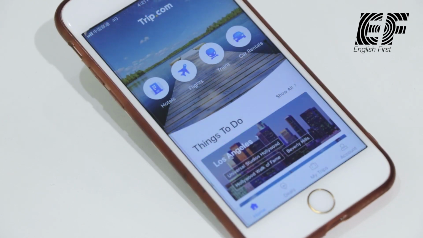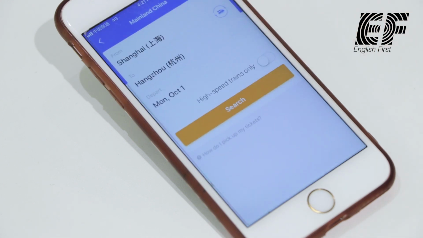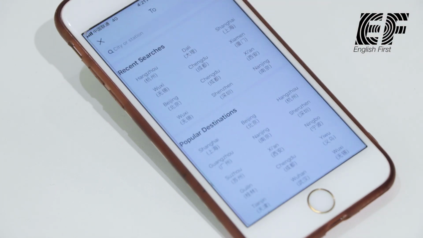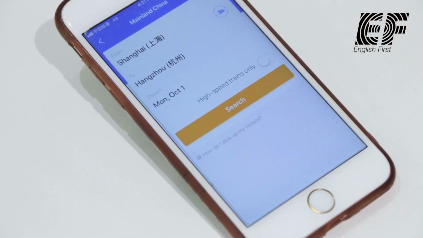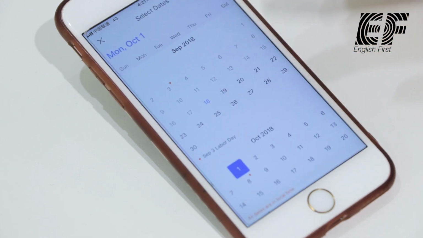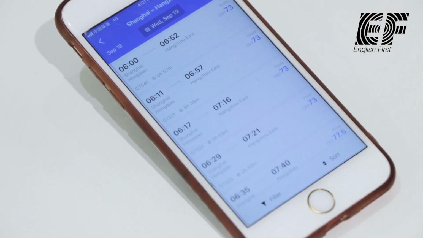All right, so let's look at how we book train tickets through Trip.com. It's really simple. You go ahead and click on the train icon. You click on where you're departing from. In this case, for me, Shanghai is correct. And then you click on your destination where you would like to go. And let's do somewhere close like Hangzhou. And for my departure date, I will pick tomorrow as my departure date. And then click search.